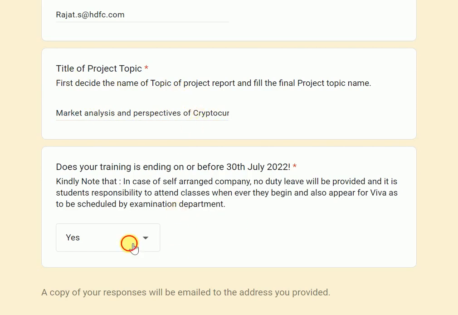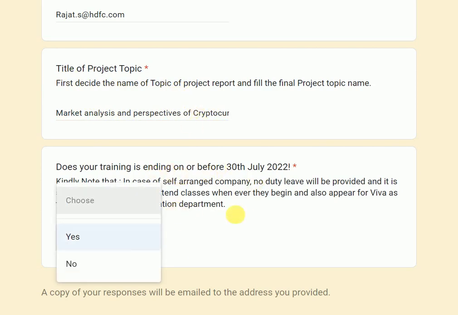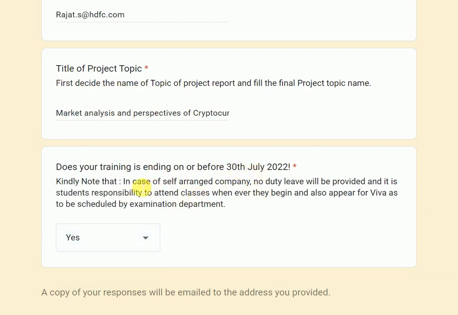Last but not the least, you need to mention whether your summer internship is ending on or before 30th July. Very clearly I have written, in case of self-arranged company, no duty leave will be provided, and it is the student's responsibility to attend the classes. Whenever your classes start, you need to attend them.